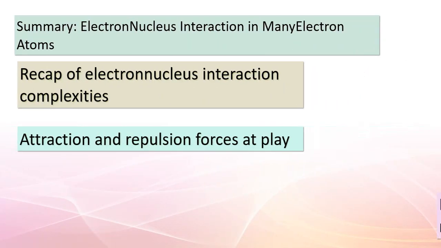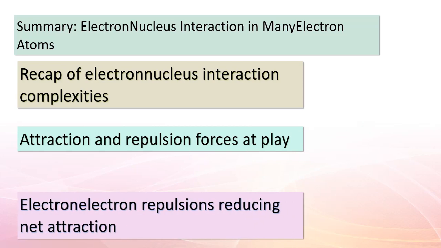Fantastic job, students. We've journeyed through the fascinating realm of electron-nucleus interactions within many electron atoms. To summarize, it's not as straightforward as in a hydrogen atom with just one electron. In this complex scenario, each electron must navigate both the pull of the nucleus and the push of other electrons. Electron-electron repulsions come into play, mitigating the nucleus's attraction and resulting in a net attraction that's smaller than what we might initially expect. This intricate interplay showcases the remarkable intricacies of atomic behavior.